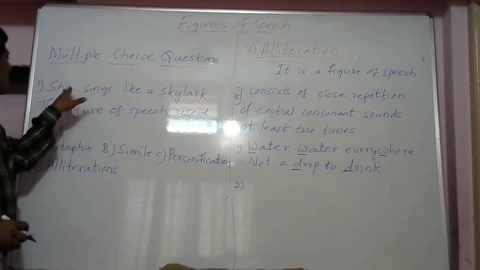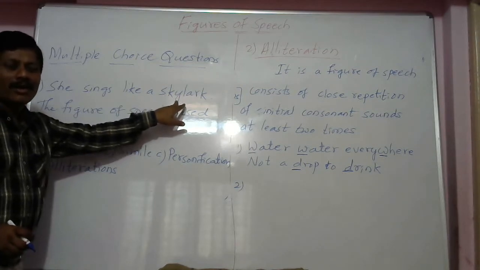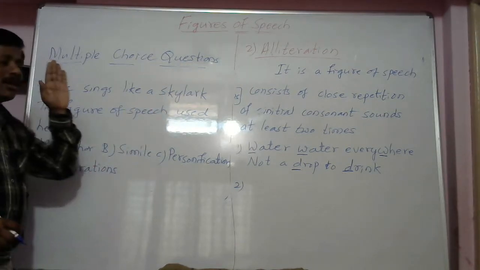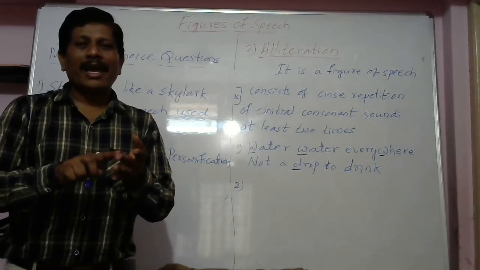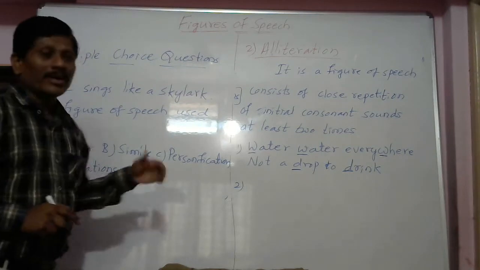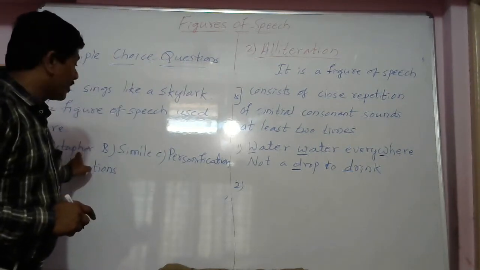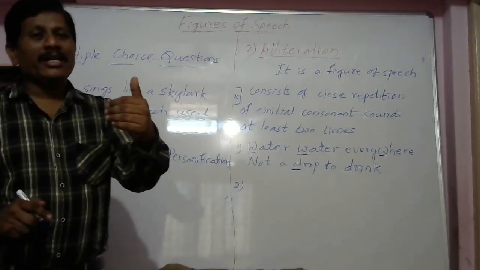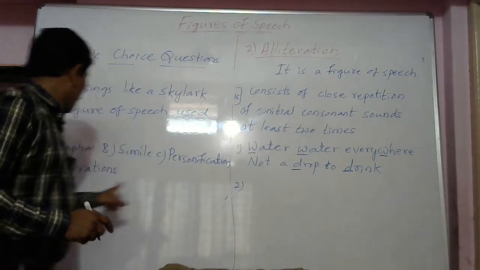First, you have to read twice or thrice. She sings like a skylark. First, you should think whether like or as are used. If you find the words like or as, come to the conclusion that it comes under simile. If comparison is directly made, then conclude that it is metaphor. If inanimate things are personified, come to the conclusion that it is personification.